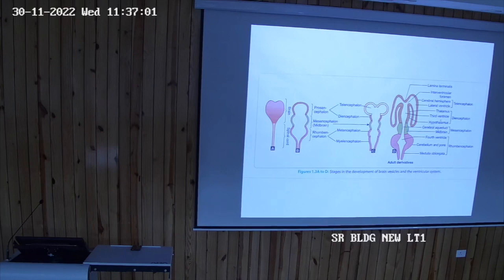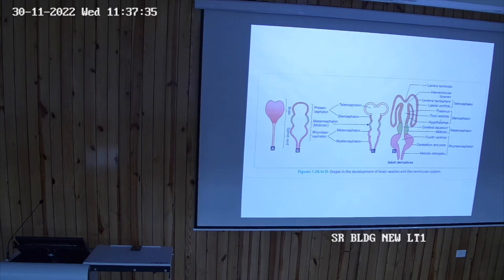The brain has three cavities. The lateral ventricle, a pair of lateral ventricles, because there are cerebral hemispheres on the left side and right side, and both cerebral hemispheres are connected by fibrous tissue called the corpus callosum. Each cerebral hemisphere has a cavity, the lateral ventricle, and the cavity of the diencephalon is the third ventricle, this one.